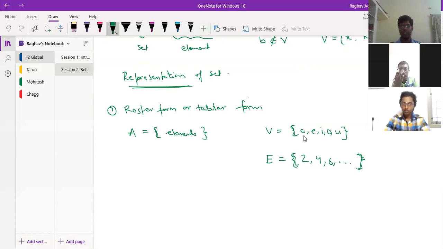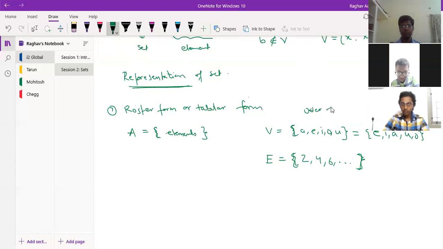Now in this case, the order of the elements may change. Here I have A, E, I, O, U, which is also the same as E, I, A, U, O. So the order in which we write the elements can change.